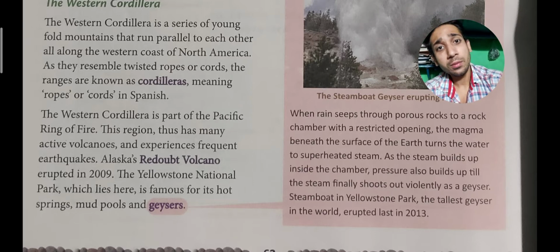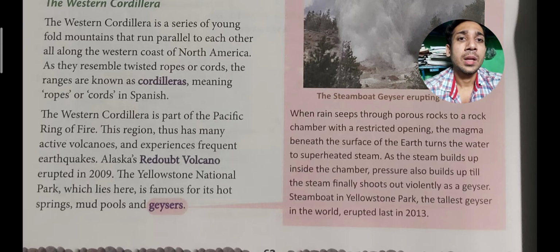That's why it is called the Ring of Fire. The Alaska Redoubt volcano erupted in 2009, and there are still a lot of active volcanoes over there. The Yellowstone National Park, which lies in this place, has springs, mud pools, and geysers. Means they always bring up hot water.